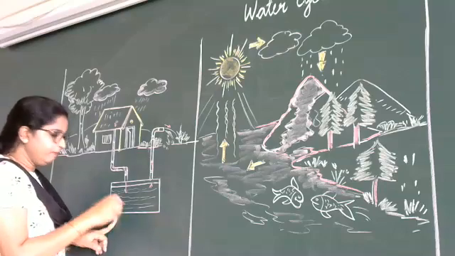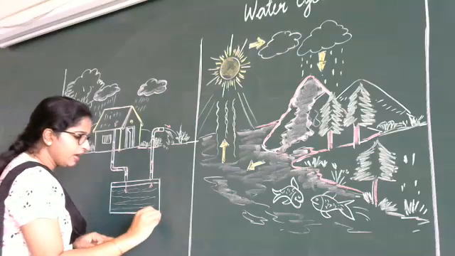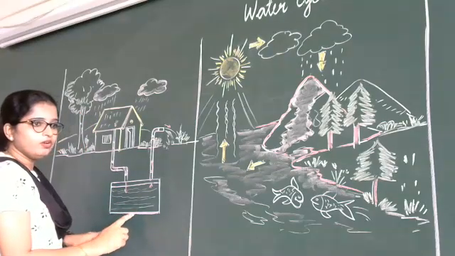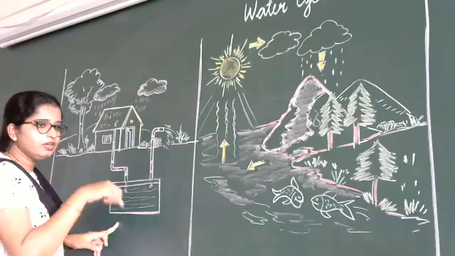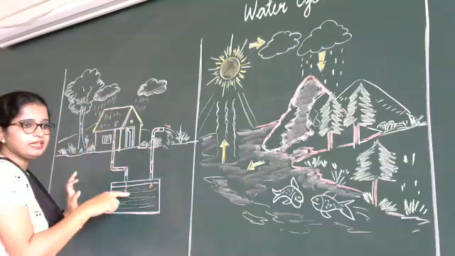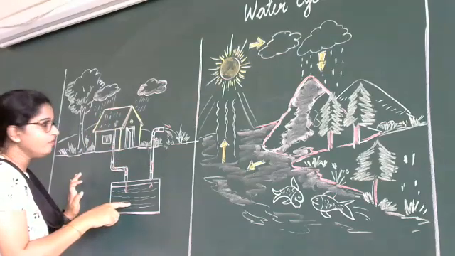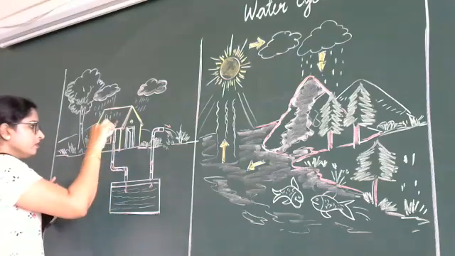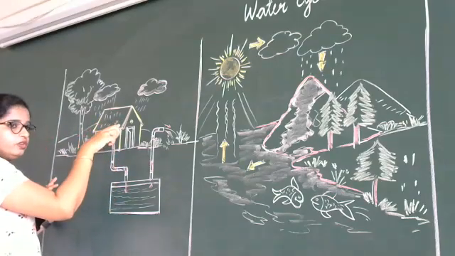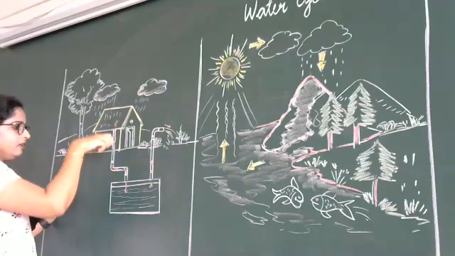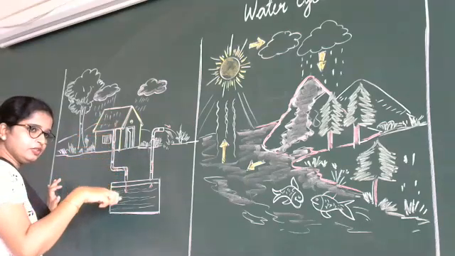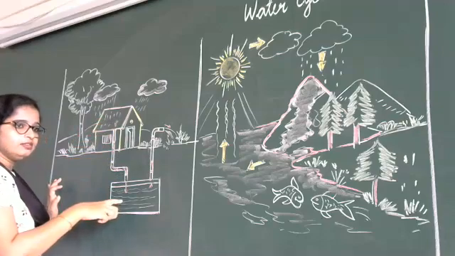Most people prefer an underground tank. They may make this underground tank where they can store the rainwater. On your roof, you have to fix one pipe, and that pipe should be connected to that underground tank.